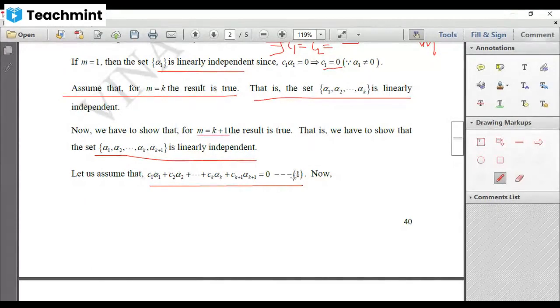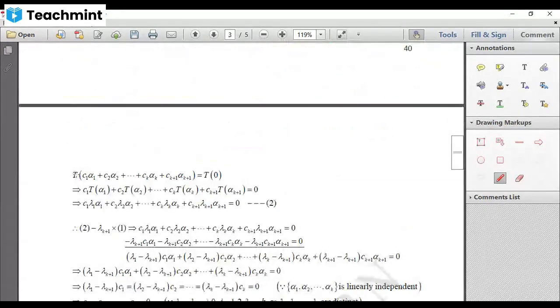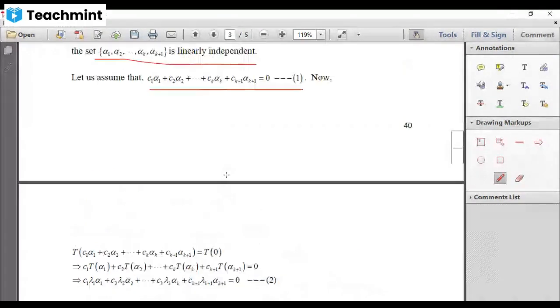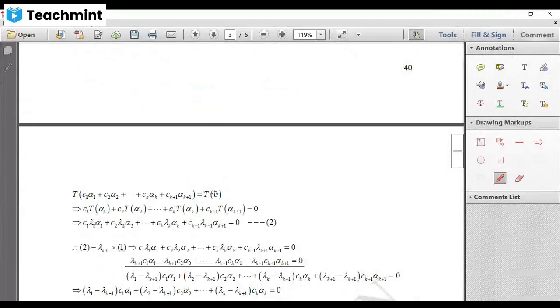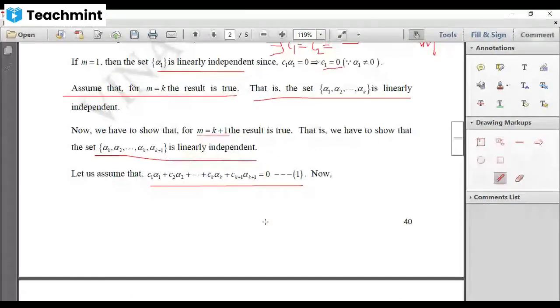Call this one as equation 1 and consider T of C1 alpha 1 plus C2 alpha 2, etc., up to Ck alpha k plus Ck plus 1 alpha k plus 1. But this is equal to T of, we know that this is 0. Therefore, T of 0. And T of 0 is 0 because T is linear. Now, because T is linear, we can write the scalars outside. Therefore, this becomes C1 into T of alpha 1 plus C2 into T of alpha 2, etc., up to Ck into T of alpha k plus Ck plus 1 into T of alpha k plus 1, which is equal to 0.